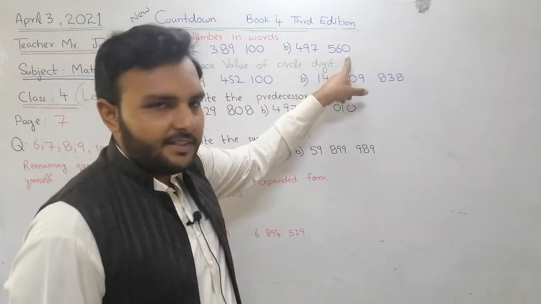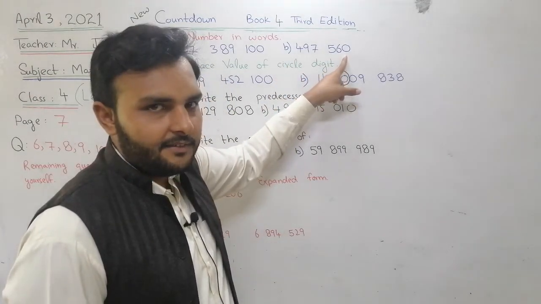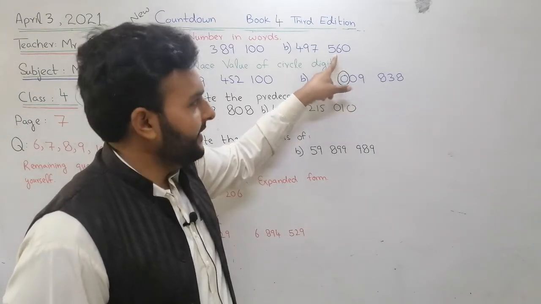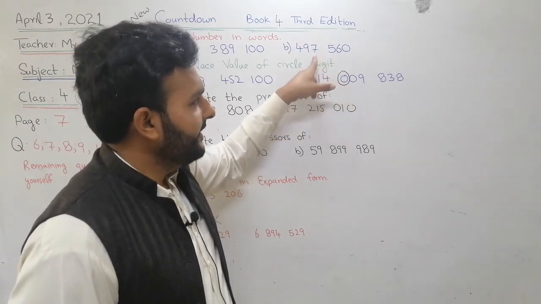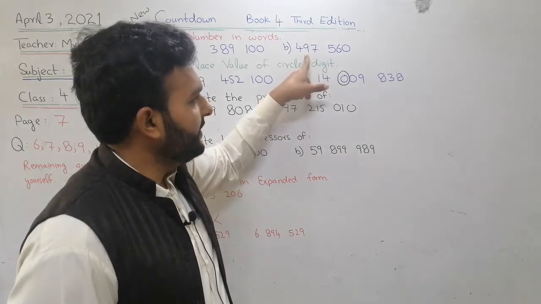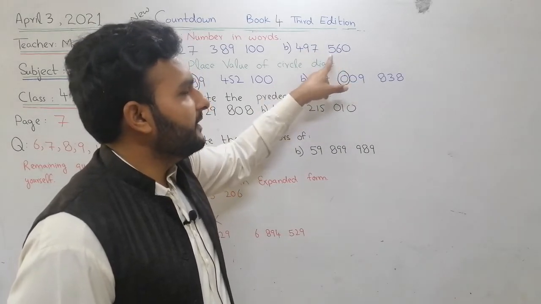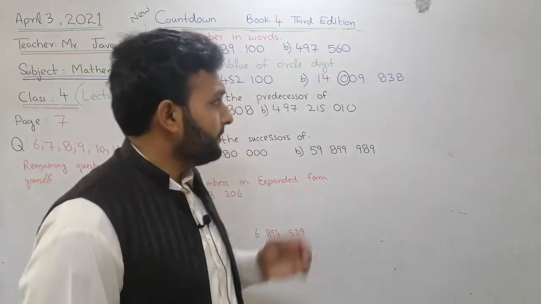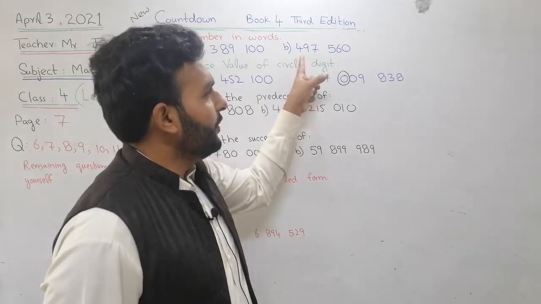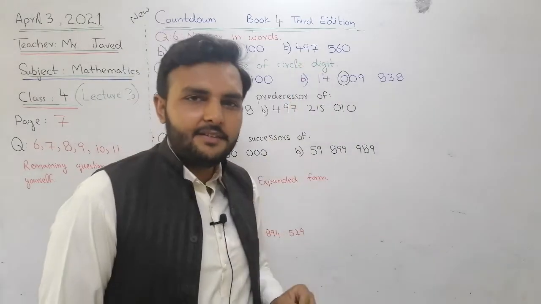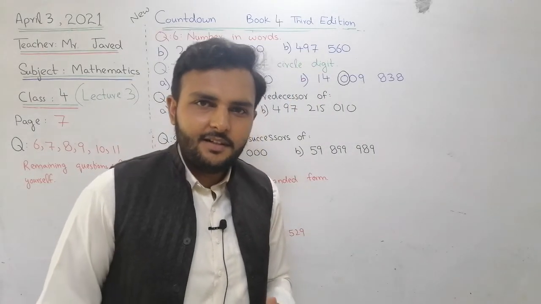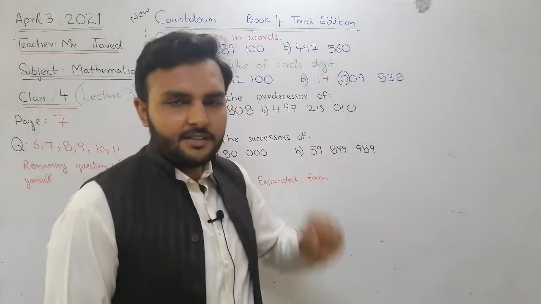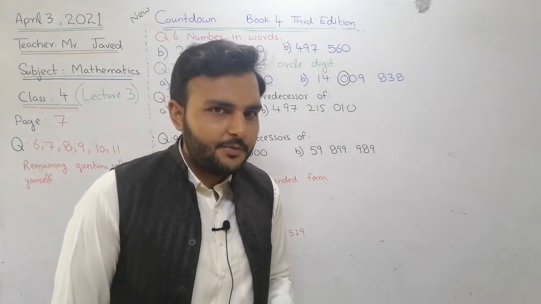Next question. Read all of you. This one is ones or unit, tens, 100, 1,000, 10,000, 100,000. Ones, tens, 100, 1,000, 10,000, 100,000. Clear all of you? Just tell. 497,000. Clear? 497,000. Done. And 560. Is it clear all of you?